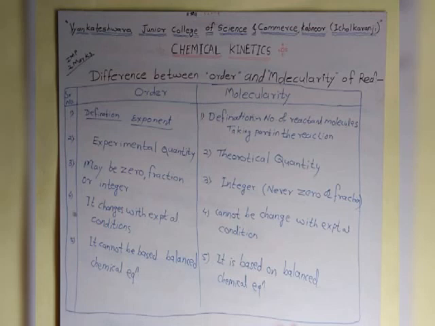This difference between order and molecularity of the reaction is most important for the State Board, for 2 marks in chemical kinetics.